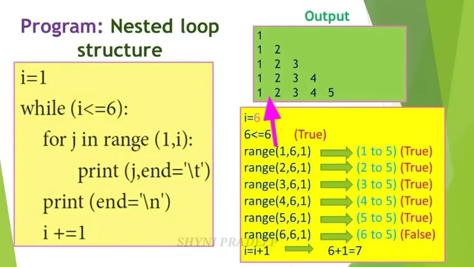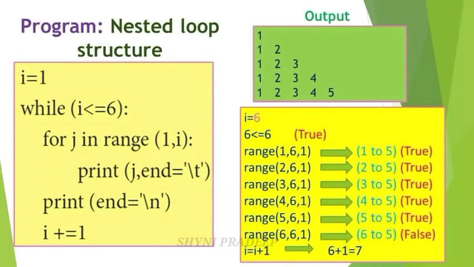Give some white space here. And next, again check the condition. Range, update the value by 1. So this 1 becomes 2 and this is 1. Again check the condition. The last value is what? 6 minus 1, 5. So you have to generate the list of values from 2 to 5.